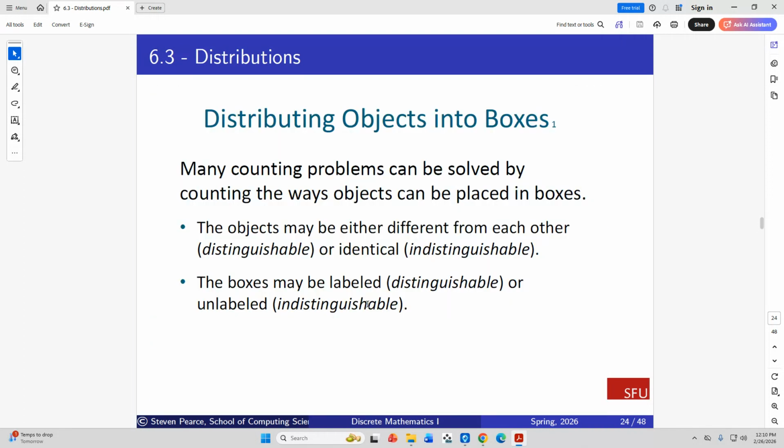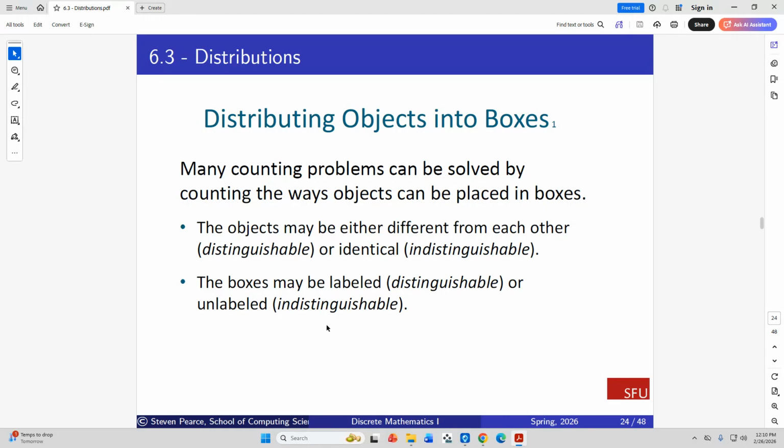Distributing objects in containers. Let's just move forward with this. Distributing objects into boxes. How many counting problems can be solved by counting the ways objects can be placed in boxes? The objects may be either different from each other or identical. The boxes may be labeled (distinguishable) or indistinguishable.